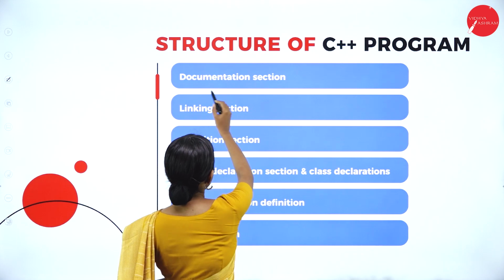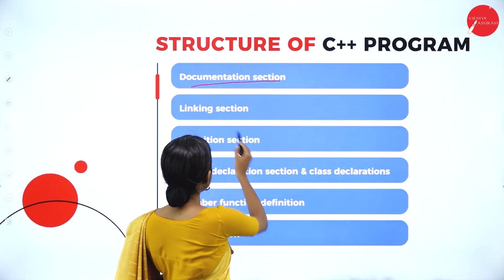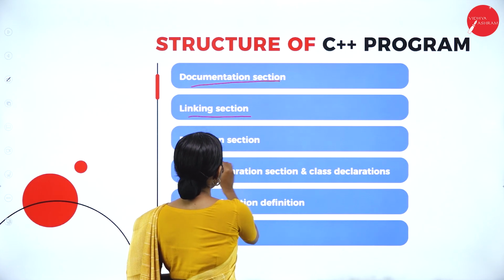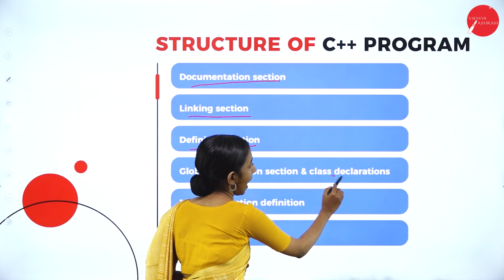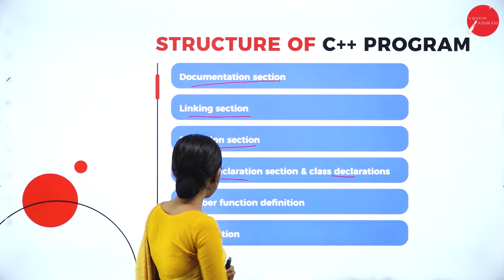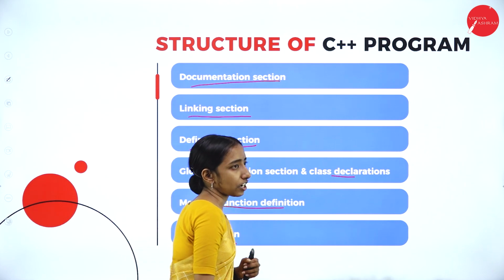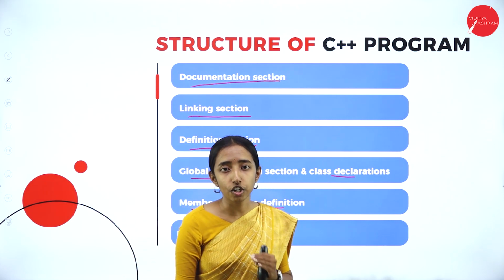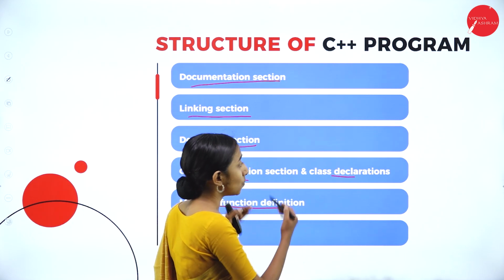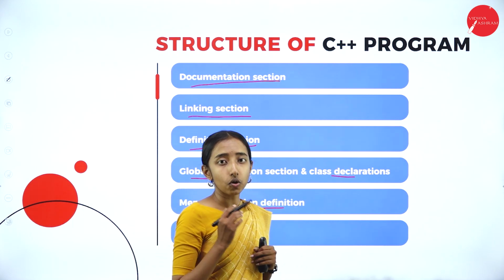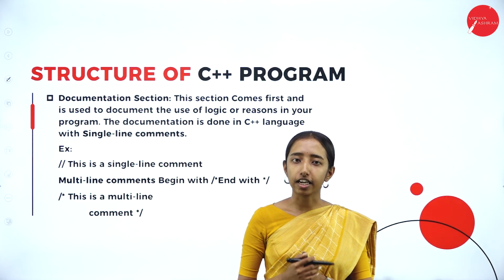So here, first we have the document section. After document, the linking section, definition section, global declaration section and class declaration. Next, member function definition and the last, the main function. So this is the structure of the C++ programming language. So how does this work? What are all these sections? So let us know. Here the first is the document section.